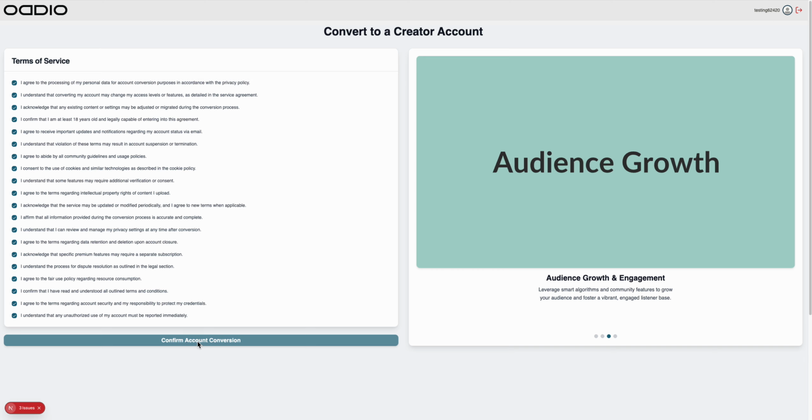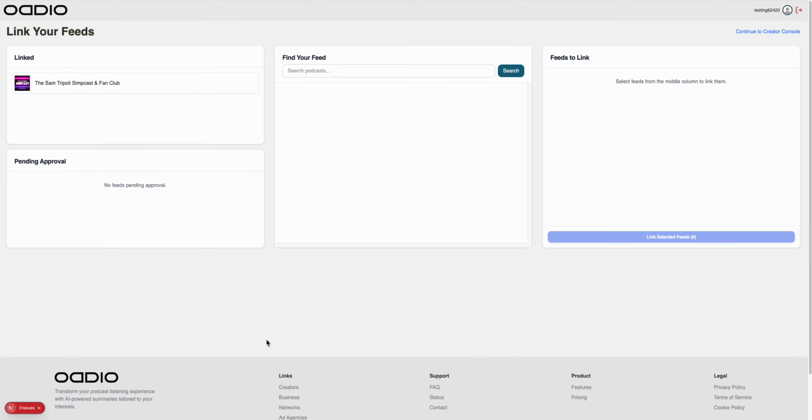And get, kind of unlock different perks. In the middle of this though, after this button hits, I'm going to send them to a Stripe kind of payment system. They can skip that, but if they want the extra benefits of a creator, they have to pay for the creator subscription. So we confirm this. Imagine we just went to the Stripe checkout, and now we're here to link your feed.